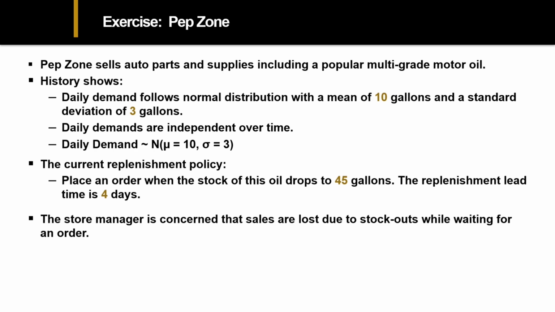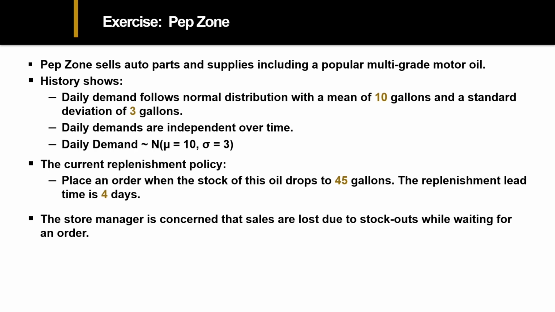Currently, our policy to replenish our supplies is to wait until we have 45 gallons left in inventory and then send off that request. Historically, it takes a lead time of about 4 days for that shipment to show up. It doesn't matter how much we're ordering, just that at 45 gallons, when we have that in stock, we place the order, and it takes 4 days by our estimates to get that.